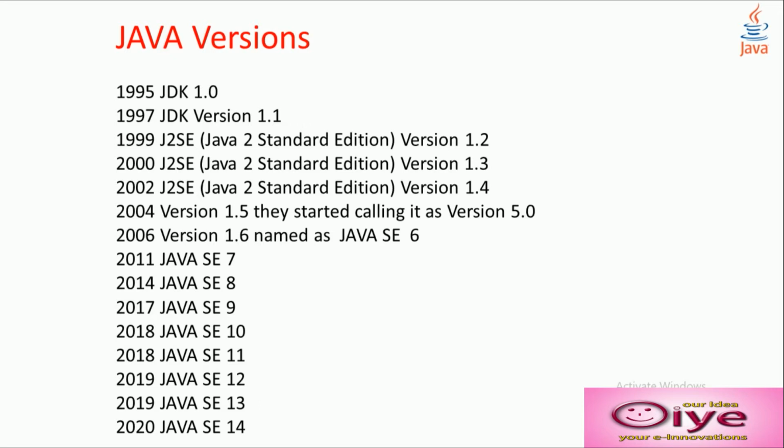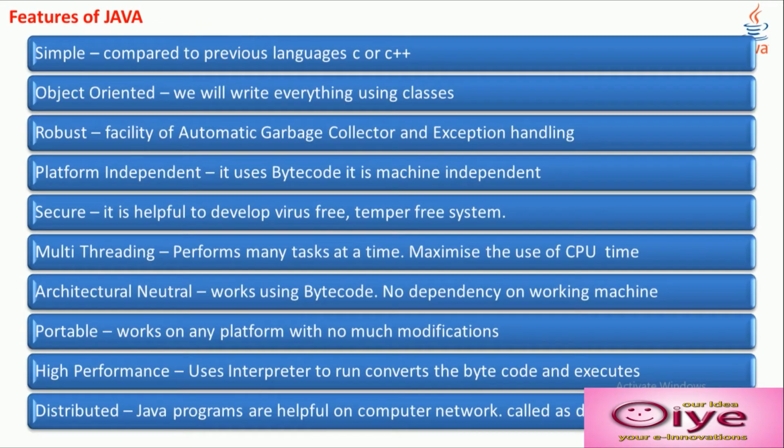In 2011 Java SE 7, 2014 Java SE 8, 2017 Java SE 9 and 2018 Java SE 10, again in 2018 Java SE 11, and then 2019 Java SE 12, 2019 Java SE 13, and then 2020 Java SE 14. What are the features of Java?